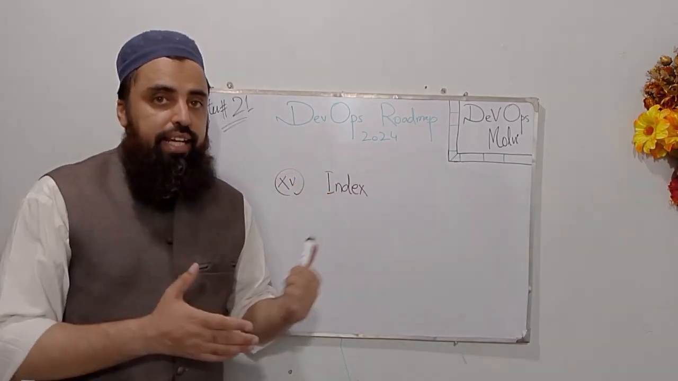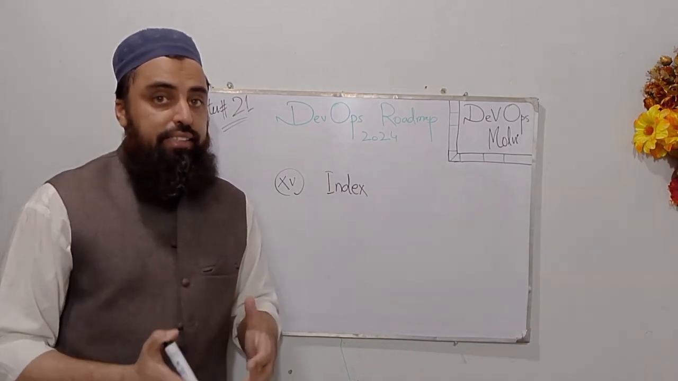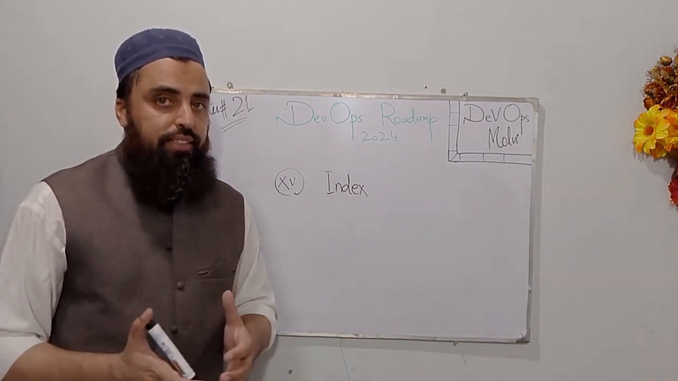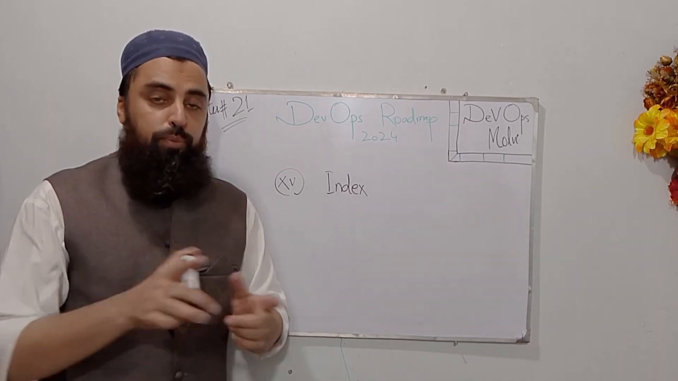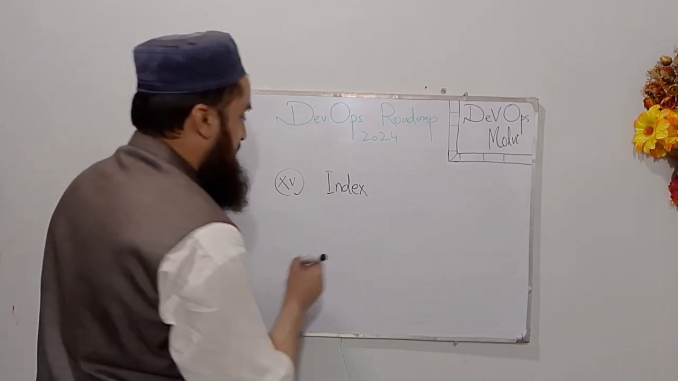The 15th term is index. In Git, index means the temporary staging area, and Git index is used to prepare the changes before committing them into the project history. So let me share it with an example to understand index more.